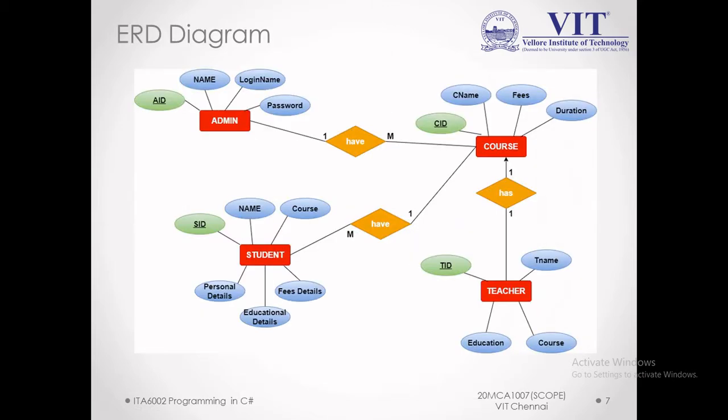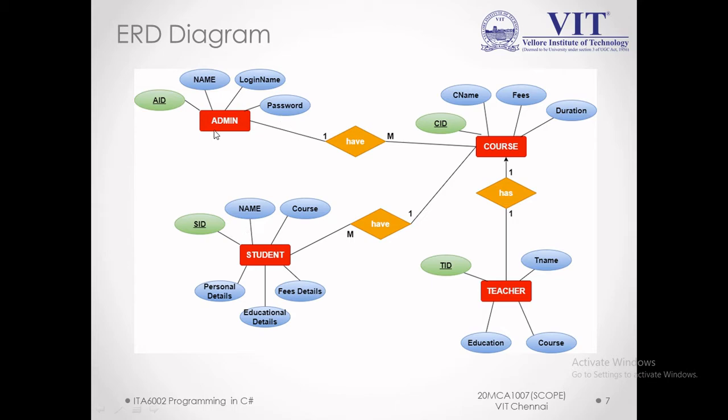And here is the ERD diagram of my project. Here are the admin entity, student entity, teacher entity, and course entity, which have these attributes. Like admin ID, name, login, password. Basically, the database I have used this. As you can see, it's underlined. I also tried to make it more visible by coloring it differently. These underlined ones are the primary keys.